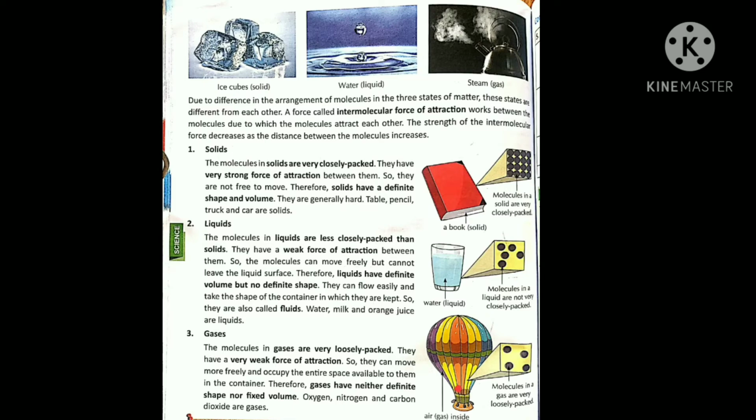They have a very weak force of attraction, so they can move more freely and occupy the entire space available to them, whatever container they are in. That is the reason gases have neither definite shape nor fixed volume. Oxygen, nitrogen and carbon dioxide are gases.